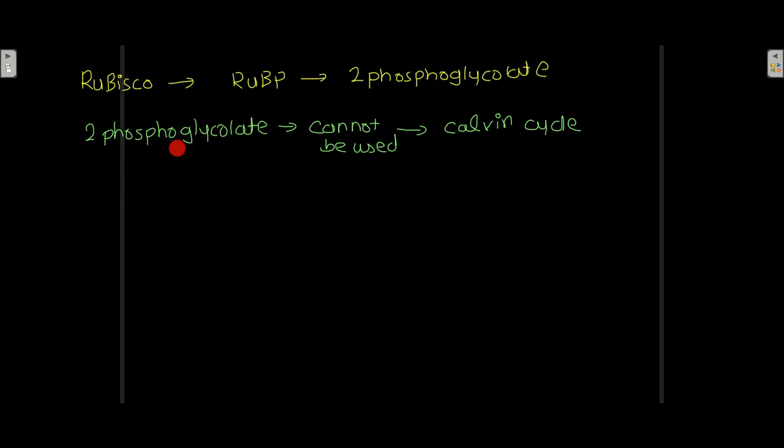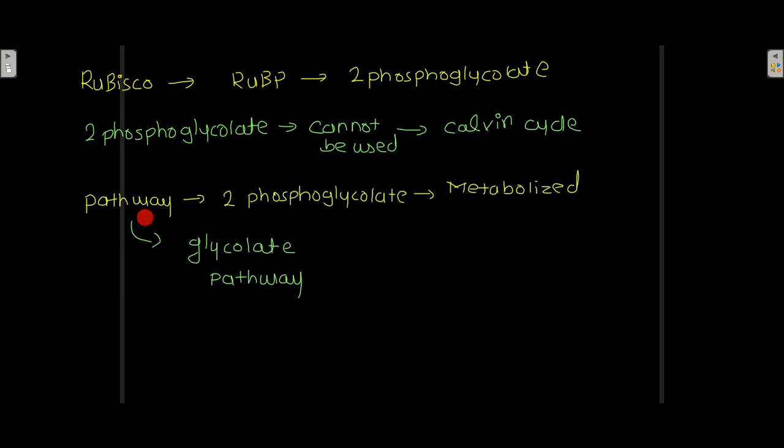Now this 2-phosphoglycolate which is produced cannot be used in the Calvin cycle. The pathway by which this 2-phosphoglycolate is further metabolized is known as the glycolate pathway.